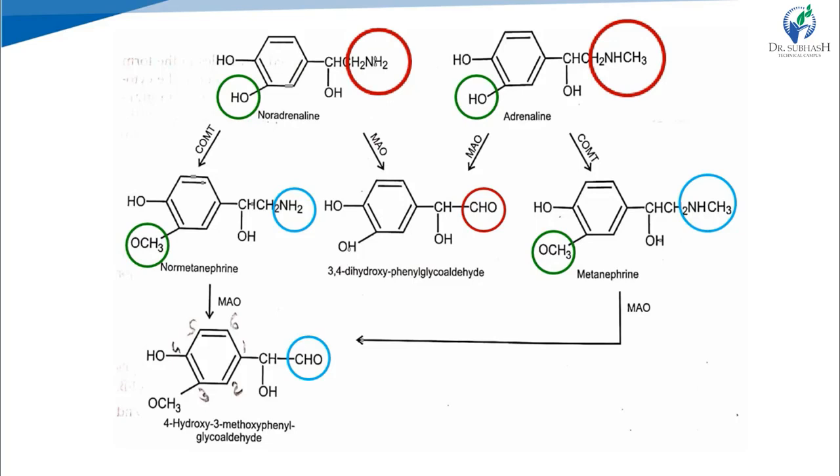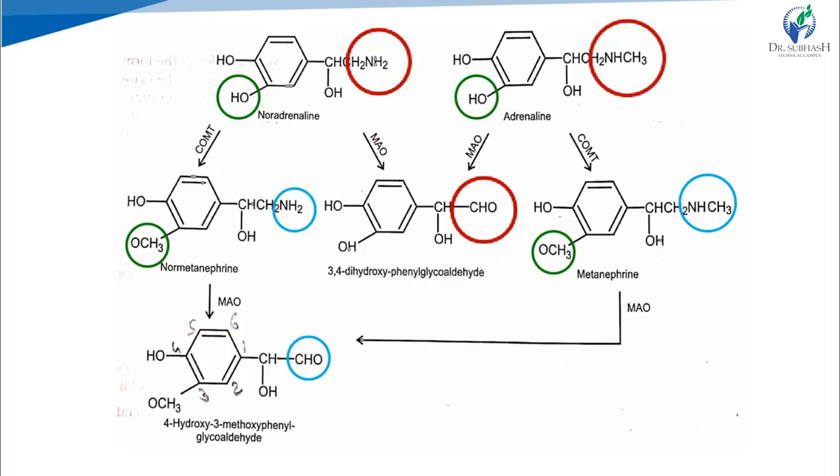So the NH2 and NHCH3 are removed, and there is only a CHO group, right? So with the help of MAO, noradrenaline and adrenaline are converted into 3,4-dihydroxyphenyl glycolaldehyde.